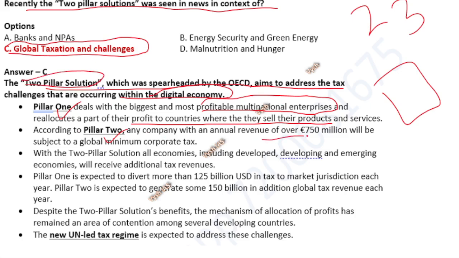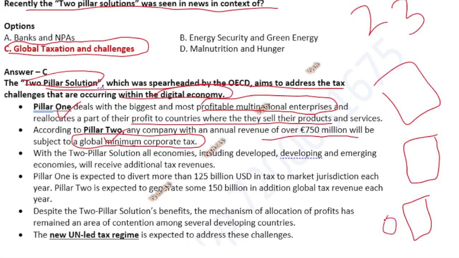Second is, if your annual revenue is about 750 million pounds, then you will be subject to a global minimum corporate tax. Like I told, many companies, to avoid tax, will go and set up offices in some island nations or such countries where they allow zero tax. Meaning the base office will be somewhere and another dummy office you will make, and you will say our profit is all in that country and there it is tax free, so we will not pay a tax to you here in America or England or Europe or wherever, because our head office is in this island nation where tax is zero. So like that they make different rules.